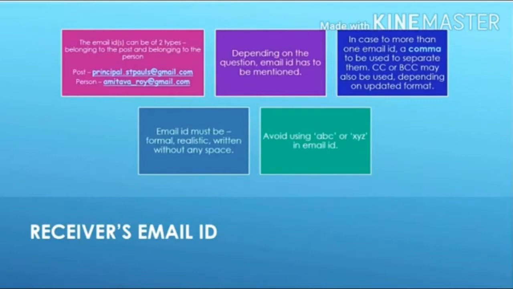the screen. If, however, the question asks you to write an email to a famous personality, you will have to write the name of the person along with the email ID format. In this second case, you may write the name of a famous personality related to the topic, or you may simply make an imaginary email ID, as you can see in the second example in the first box. If you are required to write more than one email IDs, you need to use a comma to separate them.